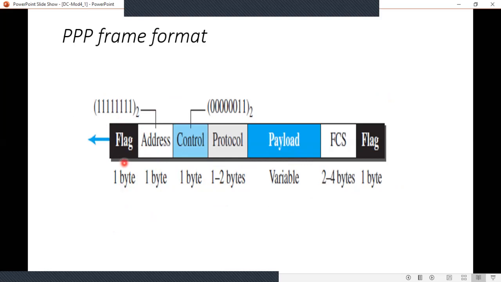The first field is the flag field, which is 1 byte.